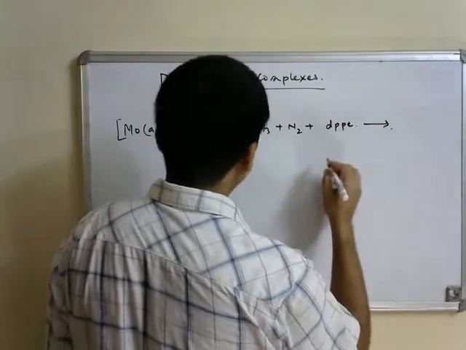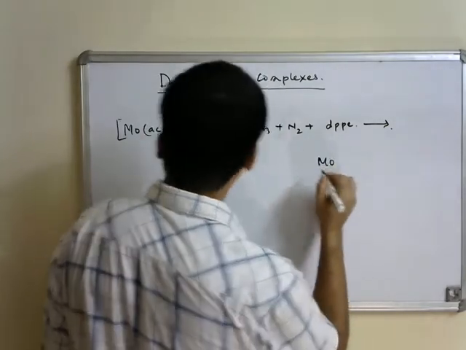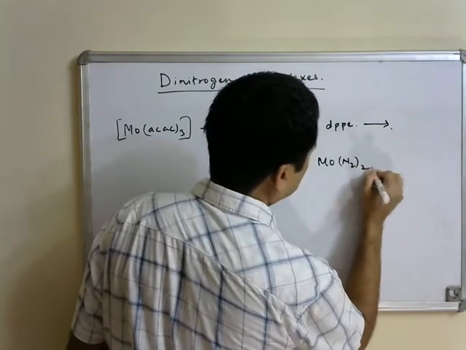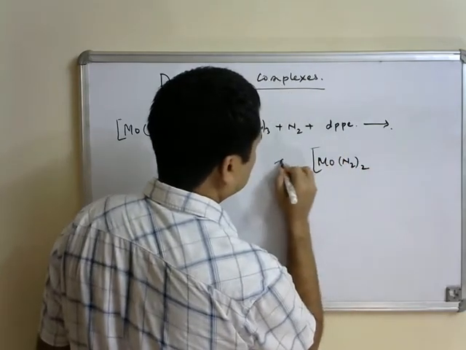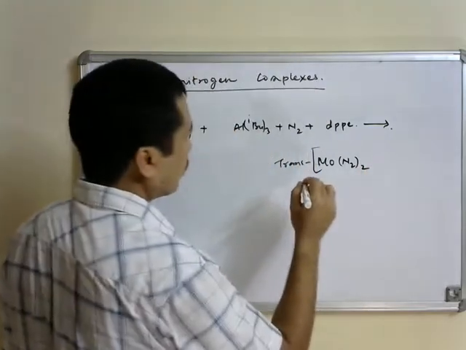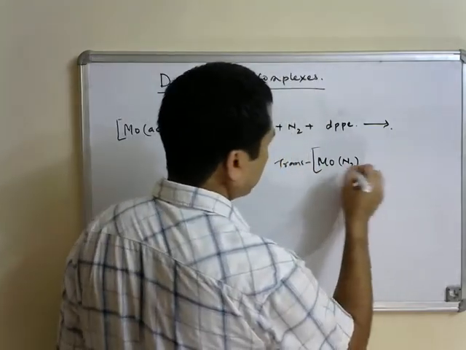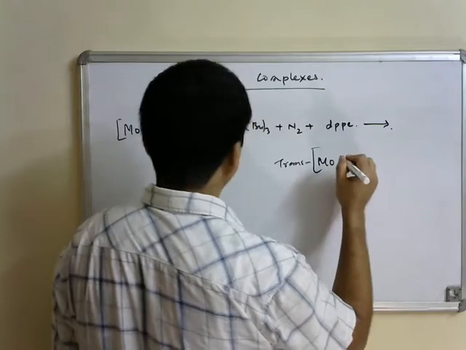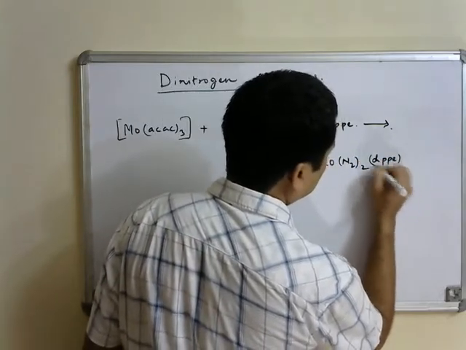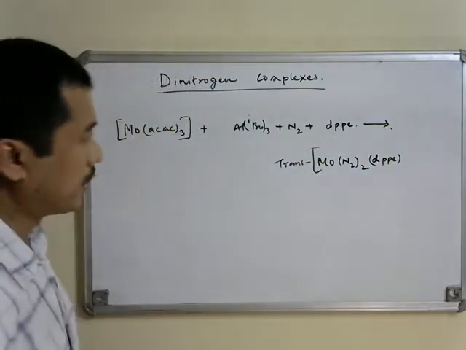So this is also a bis dinitrogen complex, and the dinitrogen ligands are now trans with respect to each other, and DPPE, that is the bidentate phosphine ligand.